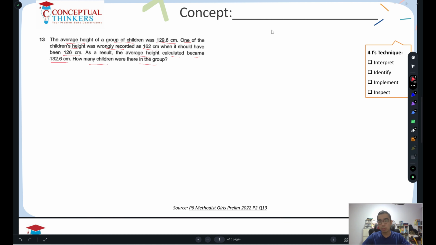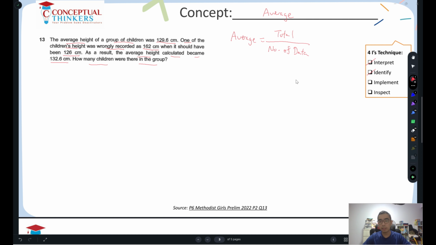Now, based on the question, we know that it will be testing us on the concept of average. I have students who have struggled with looking at the total number of data. So what is data? Let's go back to our calculation of average. Average is equal to total over number of data.